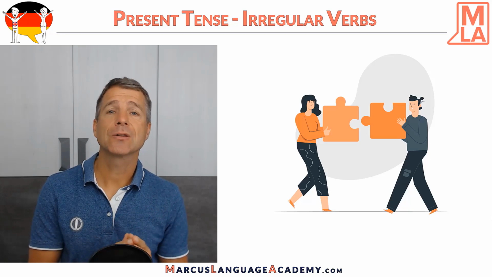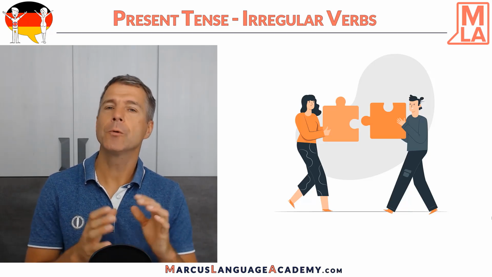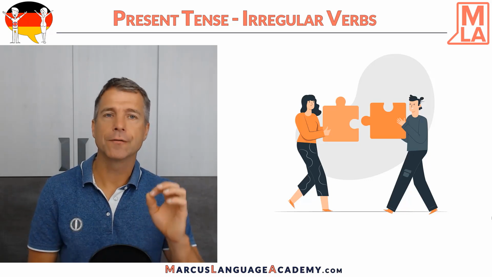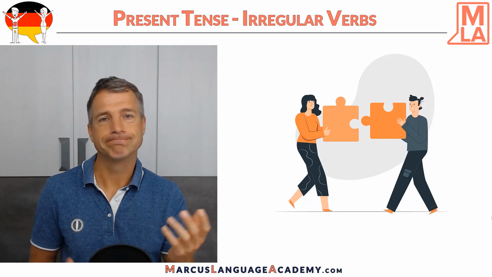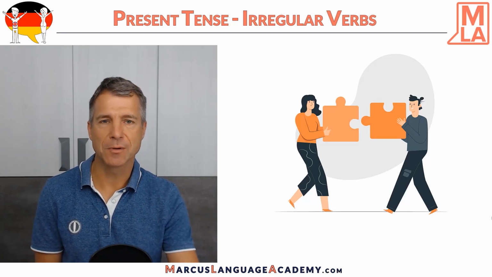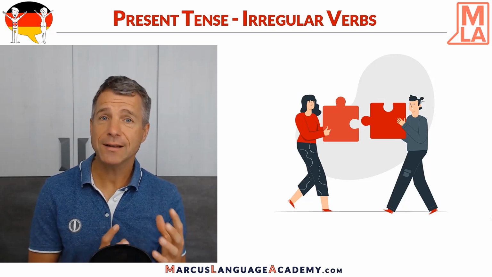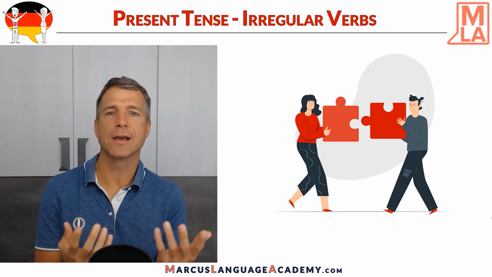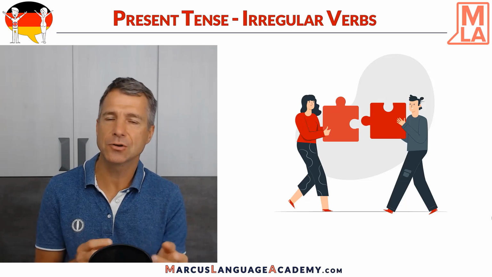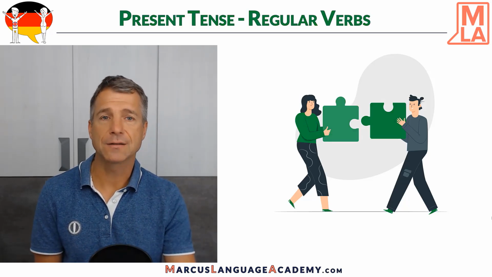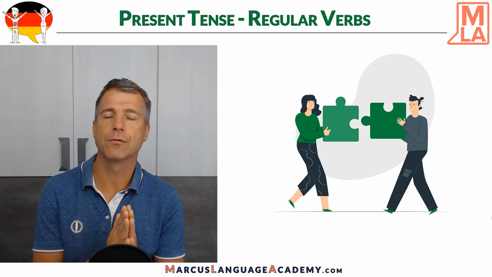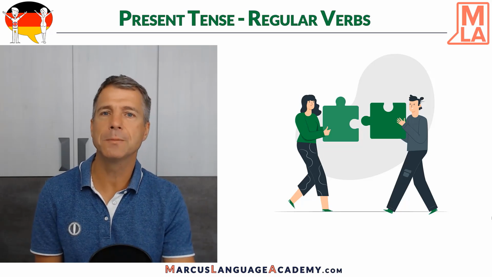This is also part of my beginner's course where you learn German with stories. And today I'd like to talk about the present tense of the irregular verbs. Yes, we have irregular verbs in German. I use the red color for everything that is irregular in my course because I like to visualize grammar, so you can really see it and not just by definition. Regular verbs in my course use the green color. So we always have the green color for regular verbs. Let's just see what regular means in German. So let's dive into it.